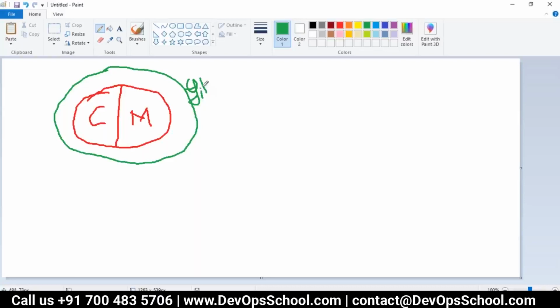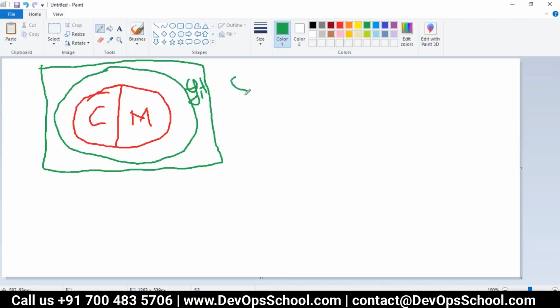So Git is written on top of the repository, and this Git is installed and set up in one server, one machine, one laptop, and this is called server. Understand this? Okay. Now how can we use that server? Because here there is just one repository server. This is Git. I'm sorry, I'm not using Git here, so I have to use something else. So here something like, let's say, Perforce.